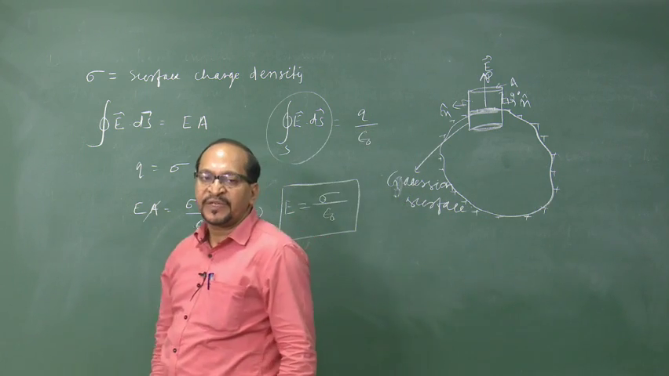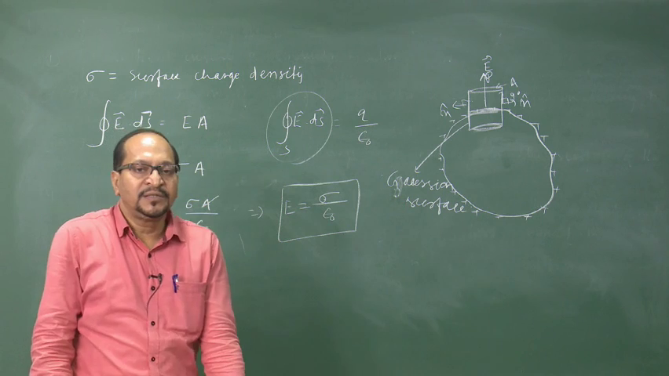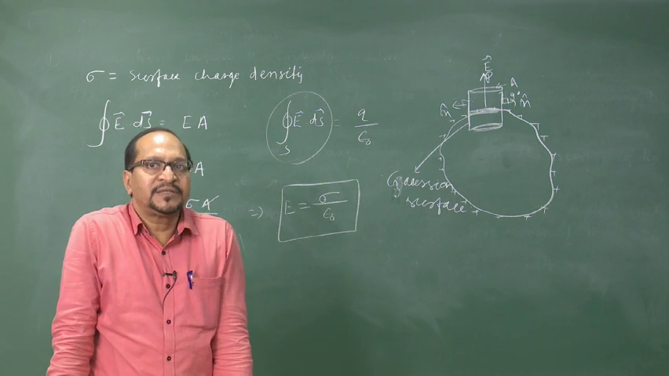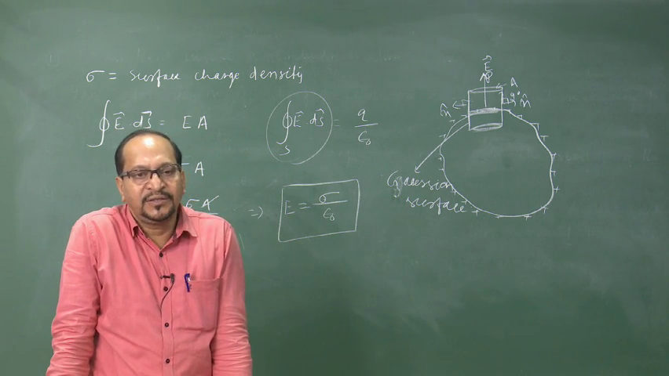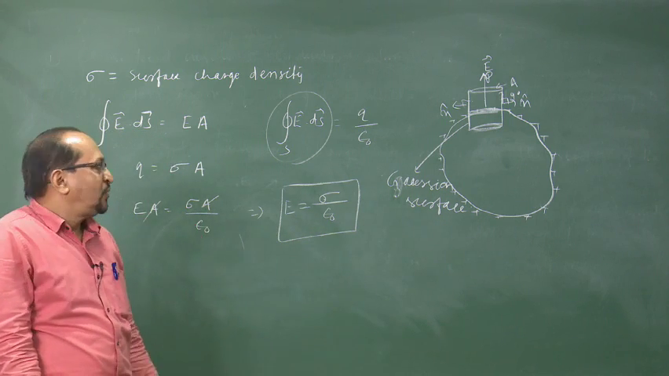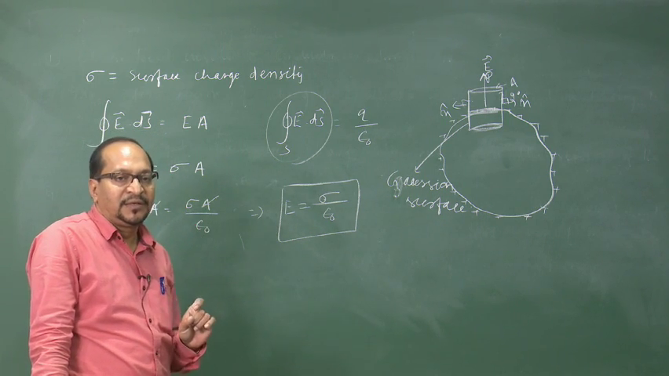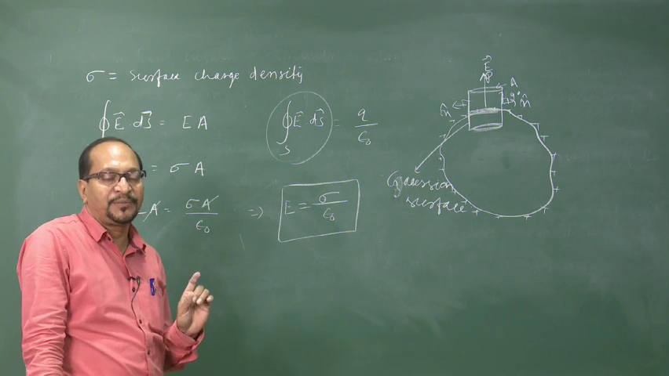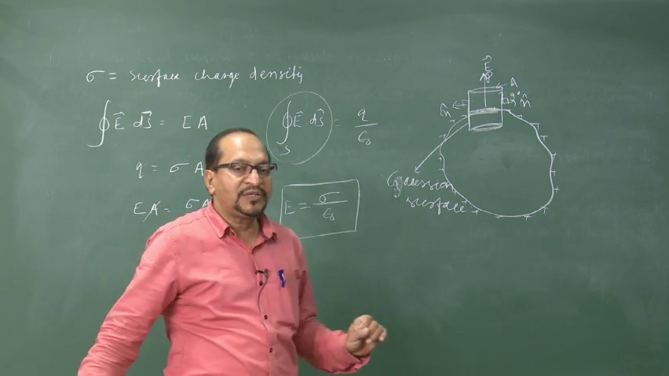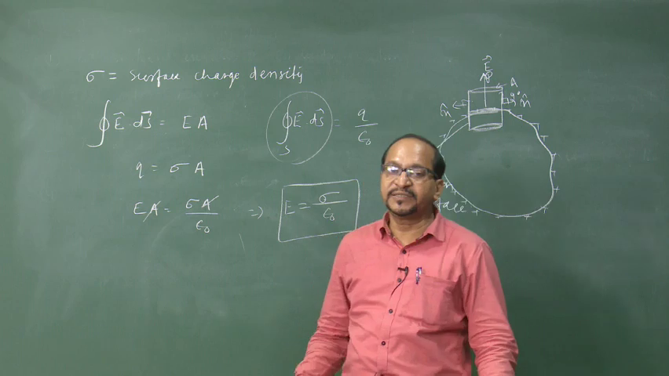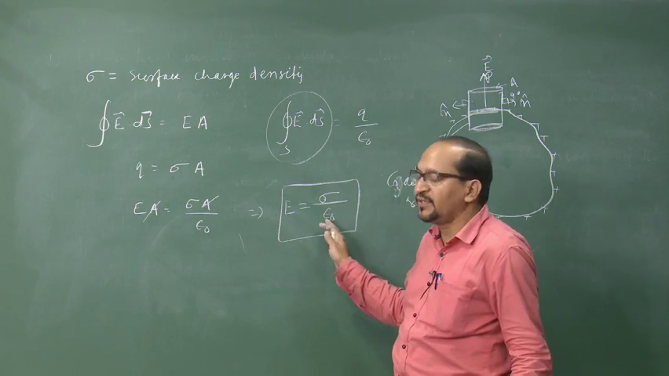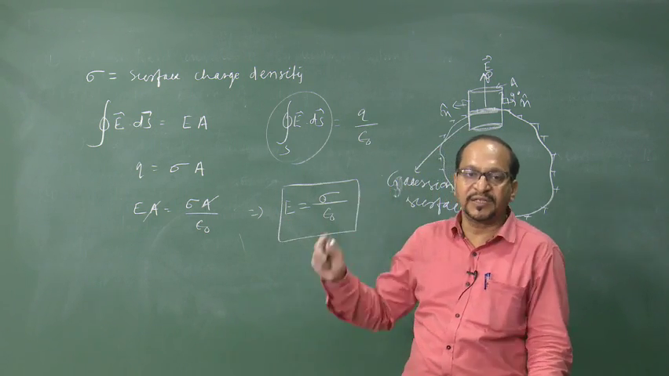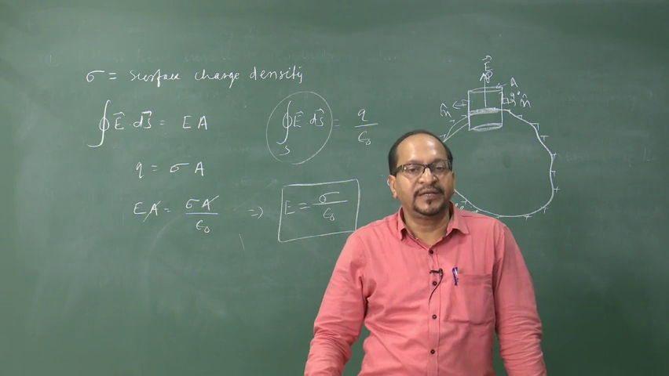So, you see the field due to a charged conductor is sigma by epsilon naught. While earlier, when we discussed the applications of Gauss law, we calculated the field due to a non-conducting charge sheet as sigma by 2 epsilon naught. Here for a charged conductor it is sigma by epsilon naught.